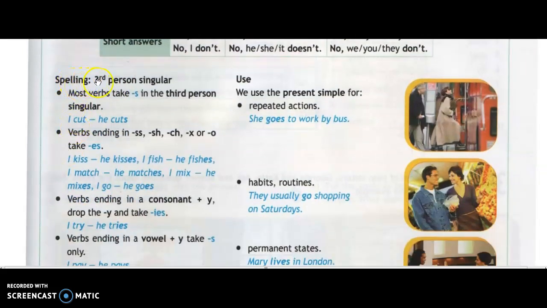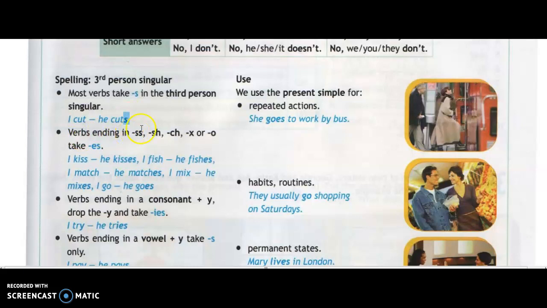The 2 areas. Spelling, that means the third person singular. Most verbs will take S in the third person singular. The third person is he, she, it, okay? And the first one is I, we, all right? The second one is you, okay? And the third person plural will be they, all right, that's the plural. But we are talking here about the third person singular. That's he, she, it, and we put S with the verb, right?